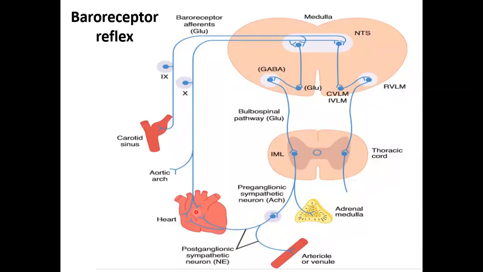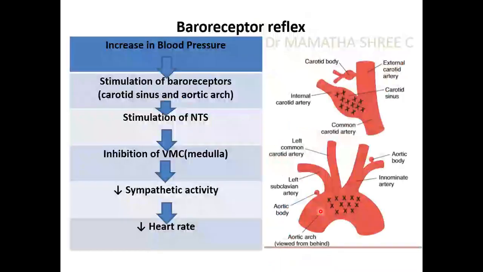On the SA node, it is going to cause an increase in heart rate. On the arterioles, it is going to cause vasoconstriction. It is also going to act on the adrenal medulla, where it is going to increase the adrenal hormones, that is, epinephrine and norepinephrine, which in turn will increase the heart rate and blood pressure. So this I've already explained to you. It is the same thing that I explained just now.